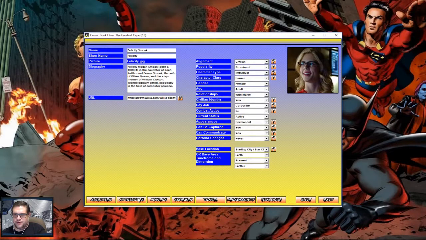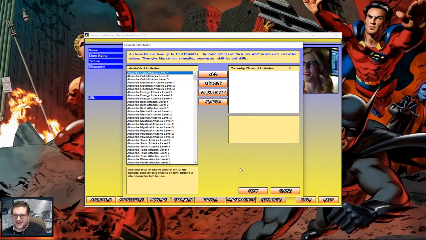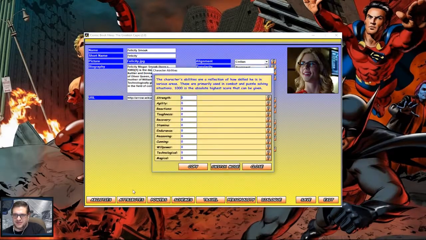And we need to get her attributes. I mean her abilities. So strength, she's going to pretty much be average. Agility, average. Reaction time, we'll give her a good reaction time. She does train a little bit. Say she's a little bit tougher since she has been training. Took her a while to recover because she was having some problems for a while.